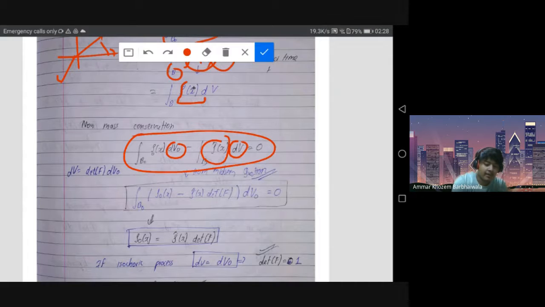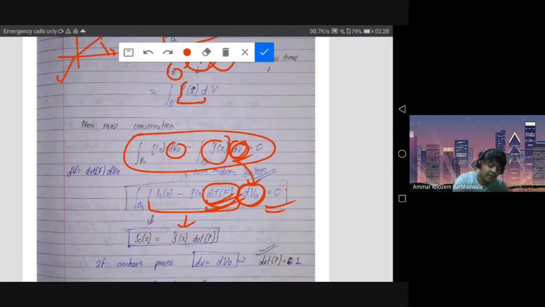So we can consider this dv as determinant of F. This was derived by considering our new axis to form dv, so if there's any change in axis due to the deformation, the axis might get expanded or contracted. So the determinant of F accounts for the changes between the volumes. From dv we convert into dv naught, but this additional factor of determinant F is also here. Since this entire thing is zero, then the thing inside the integral should also be equal to zero.